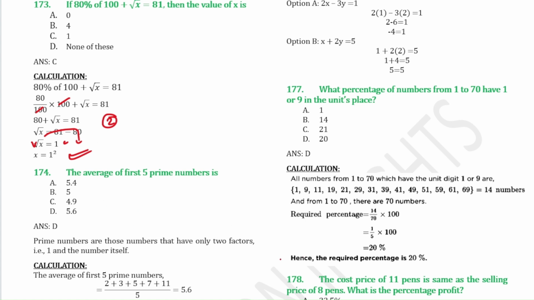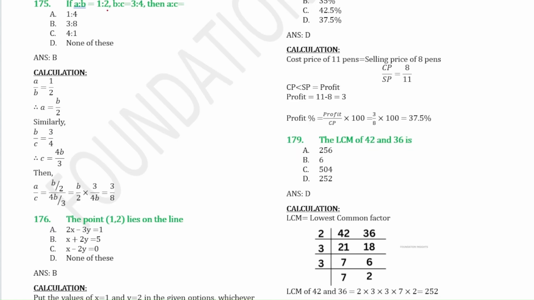Next question: the average of the first 5 prime numbers is? So what are prime numbers? Prime numbers are those numbers that have only 2 factors, that is 1 and the number itself. But remember that 1 is not a prime number, okay? So the average of first 5 prime numbers is 2, 3, 5, 7, 11 divided by 5, because we have to find the average, right? So that is 5.6.